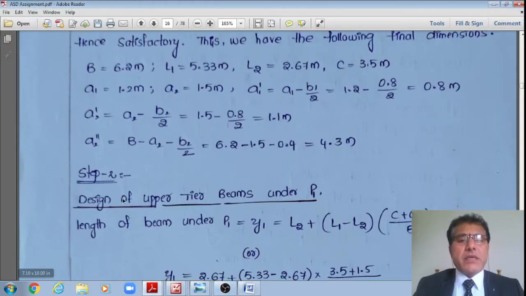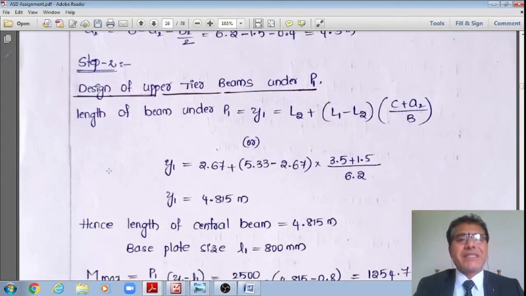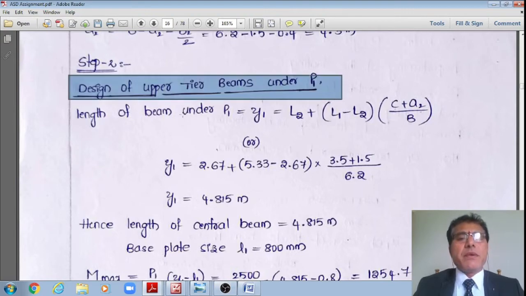Now let us see the first analysis of the top tier beams, under the first column, the left column, under the load P1.